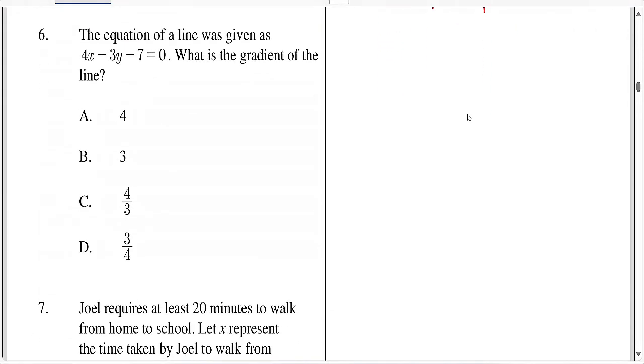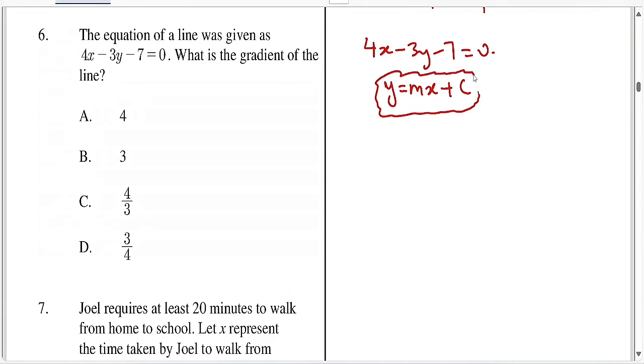Question 6. The equation of a line was given as 4x minus 3y minus 7 equal to 0. What is the gradient of the line? So this question on equation of a straight line, tumeambiwa lazima if you want to find out your gradient from that equation, your equation should be written in this form. This is the standard basic equation. So hiyo ndio tutatumia, but swali kiulizo uandike ax plus by plus c equal to 0. So this equation yenyewe ukiona is in this form.